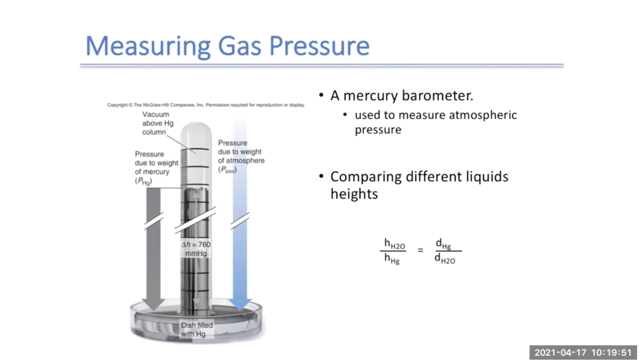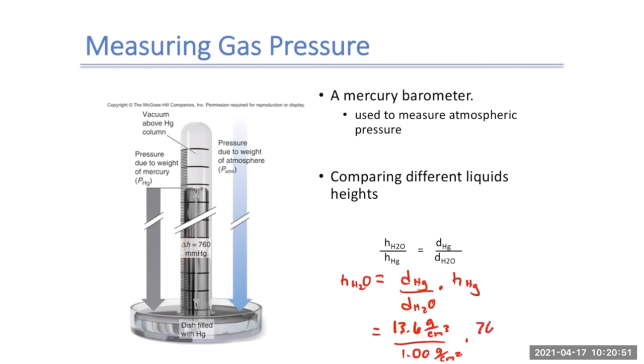So if I want to figure out the height of my water column, I'd have height of water column equals density of mercury divided by density of water times the height of mercury. So when we calculate, we have 13.6 grams per cubic centimeter for mercury divided by 1 gram per cubic centimeter for water, multiplied by the height of our mercury column. We're going to use our standard atmospheric pressure at sea level, the 760 millimeters of mercury.